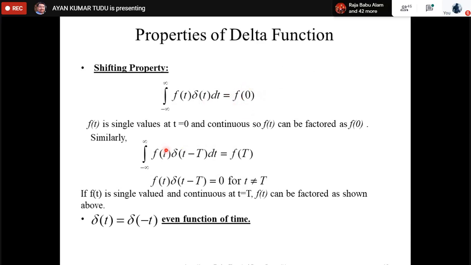Similarly, if f(t) is single valued and continuous at t equal to capital T, then f(t) multiplied by delta(t minus T) would be giving us f(T). So f(t) can be factored as shown above, and this is the value that we'll be getting. Again, delta(t) equal to delta(minus t), so this is an even function of time.